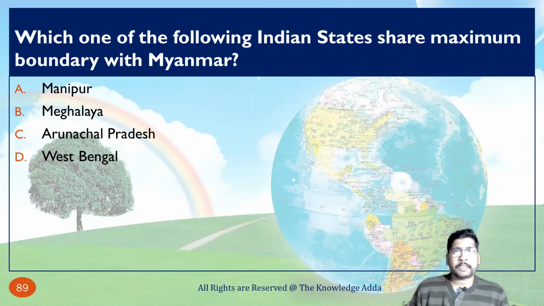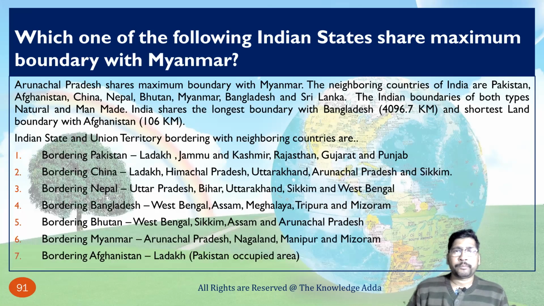Which of the following Indian states shares the maximum boundary with Myanmar? We are talking about distance. So here detail is given, and by using this slide you can find which state is bordering which country. So here Arunachal Pradesh shares the maximum boundary with Myanmar. The neighboring countries of India are Pakistan, Afghanistan, China, Nepal, Bhutan, Myanmar, Bangladesh and Sri Lanka. The Indian boundaries are both natural and man-made. India shares the longest boundary with Bangladesh, that is 4096.7 km, and the shortest land boundary with Afghanistan, that is 106 km.